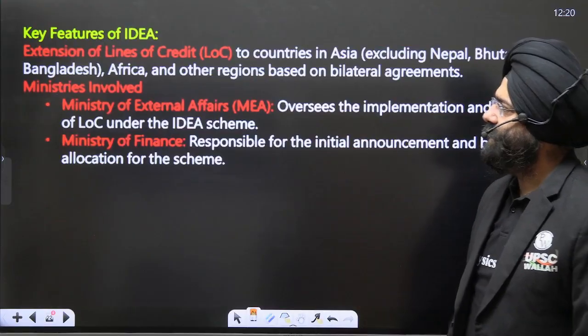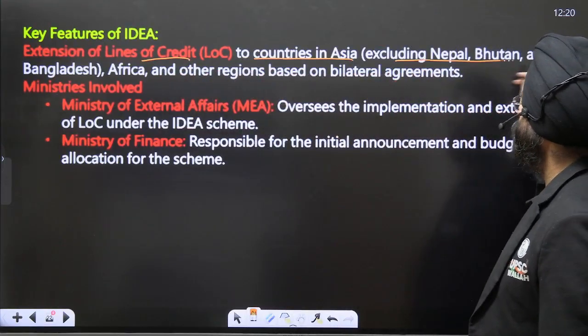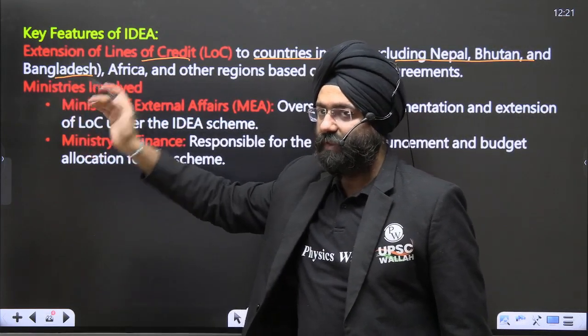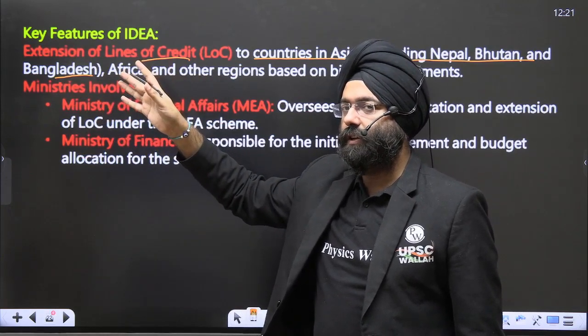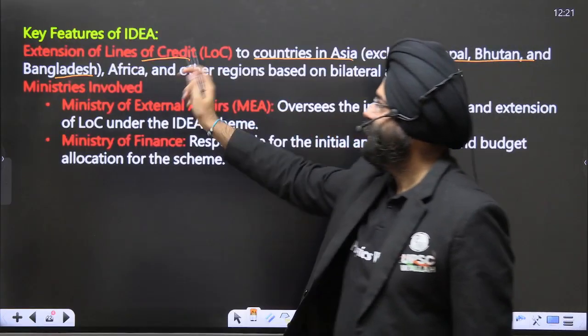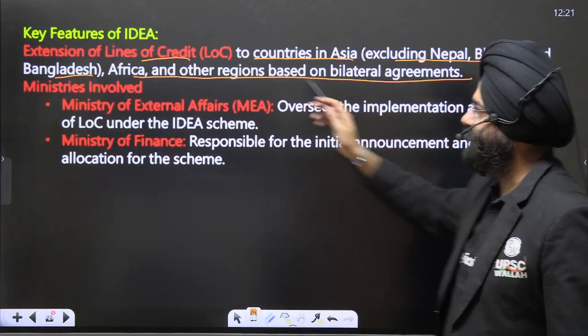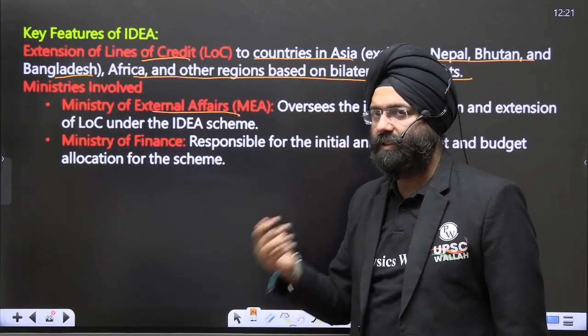Key features of IDEAS: extension of lines of credit to countries in Asia, excluding Nepal, Bhutan, and Bangladesh. So these are the exclusions that are there. Please remember that. This can be asked in your prelims examination. Not all countries, even neighboring countries, are included in this. No. We have an exclusion of Nepal, Bhutan, and Bangladesh. So all the countries in Asia, Africa, and other regions are covered based on bilateral agreements. Ministries involved: Ministry of External Affairs and Ministry of Finance. These are the two ministries basically involved in this.